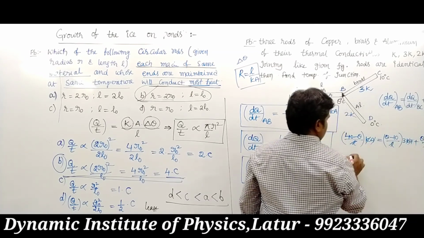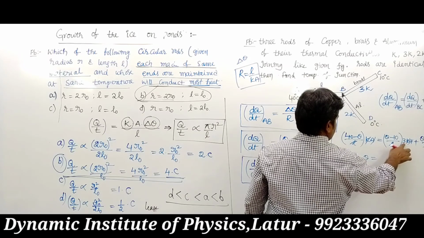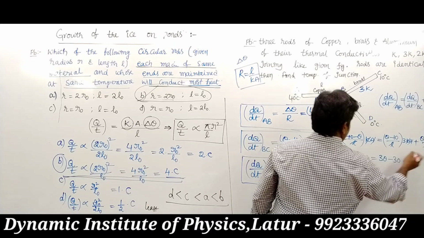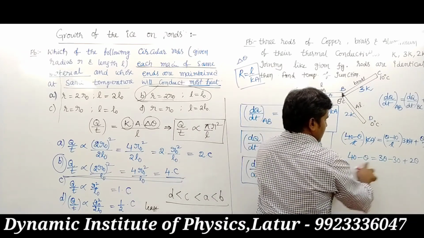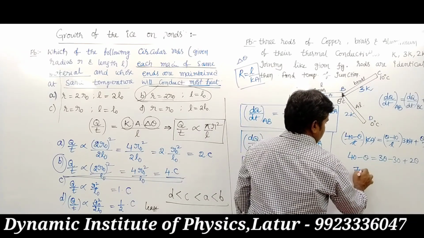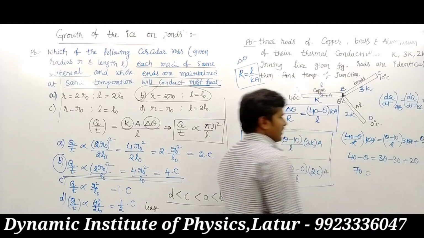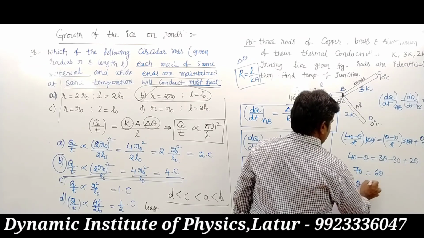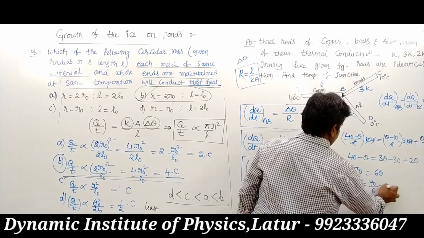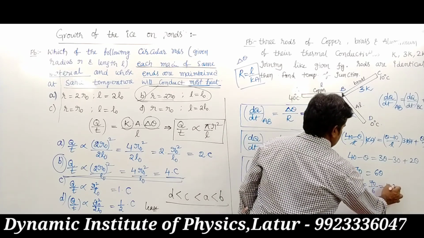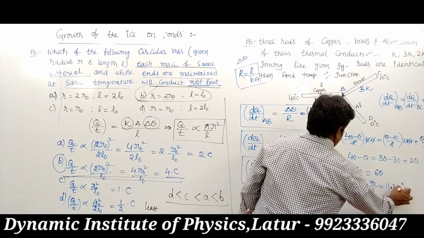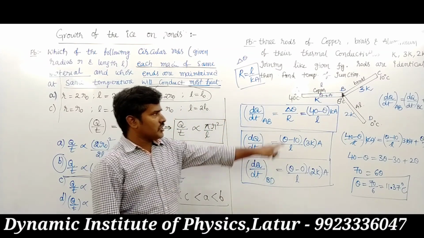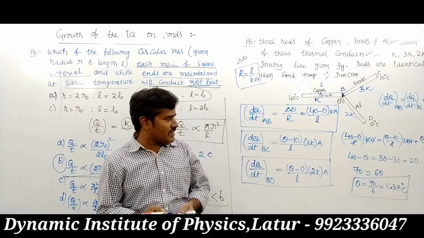This is 40 minus theta equals 3 theta minus 30 plus 2 theta. So 40 and 30, this is 70 equals 6 theta, so theta equals 70 upon 6, which is 11.37 degree Celsius. This is the temperature of the junction.